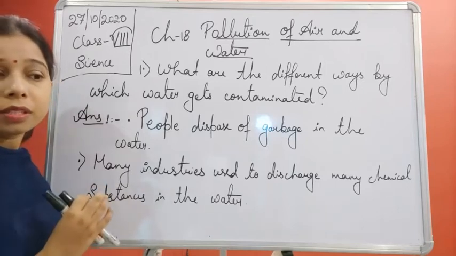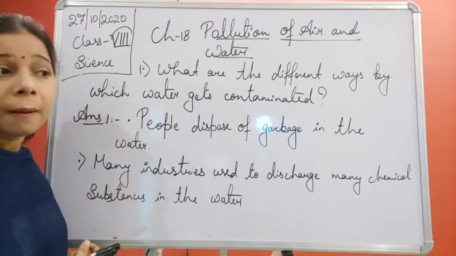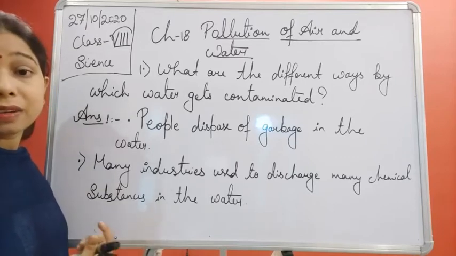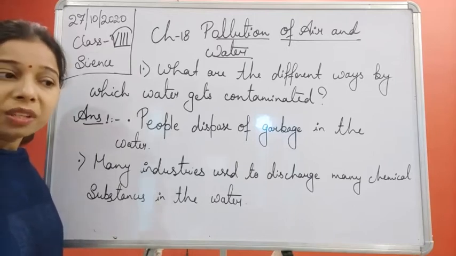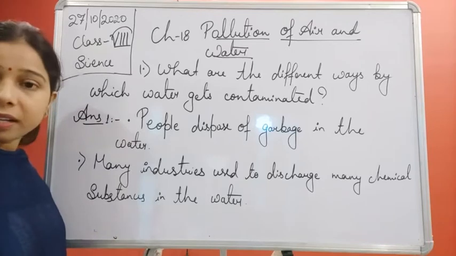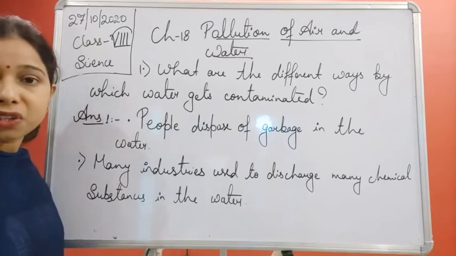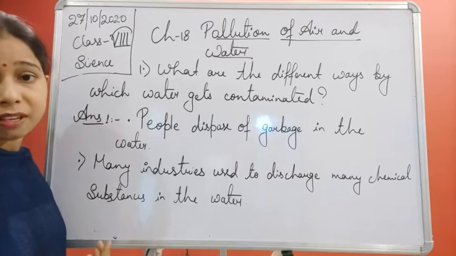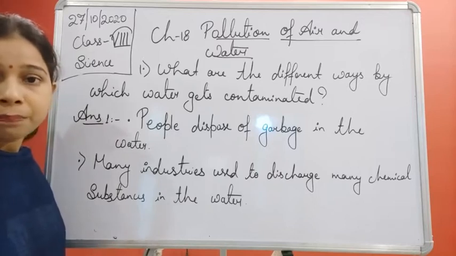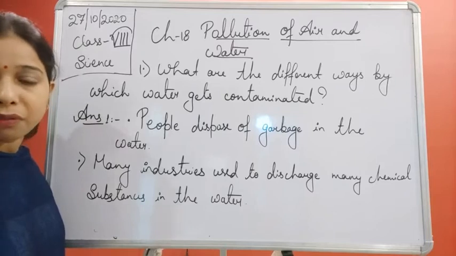Since they contain a lot of nutrients, they increase the growth of algae and other weeds, which leads to more consumption of oxygen, making the water oxygen deficient, and finally it causes the death of other aquatic living organisms due to the deficiency of oxygen. This process we call eutrophication.